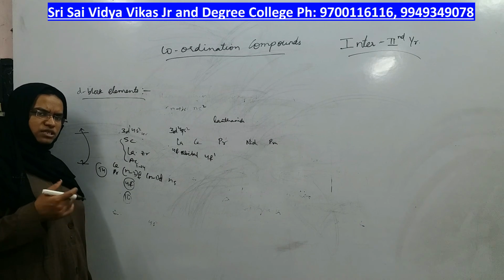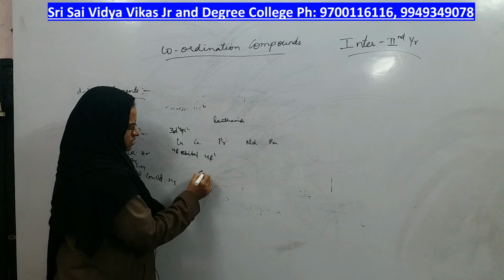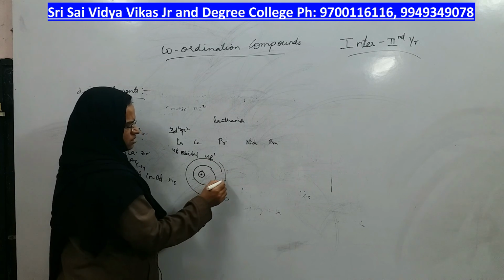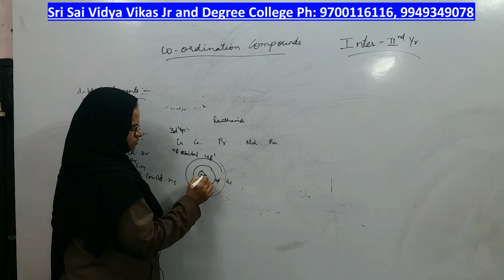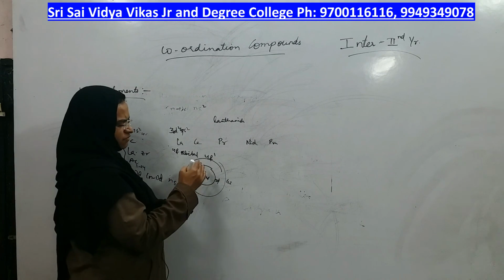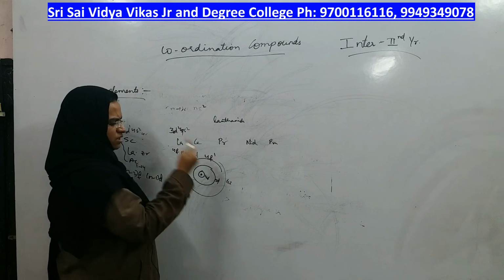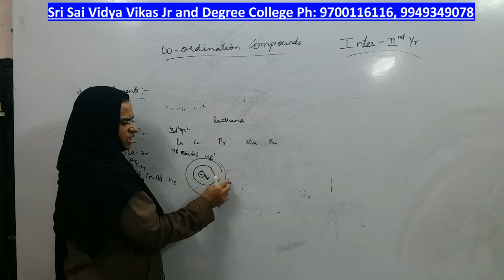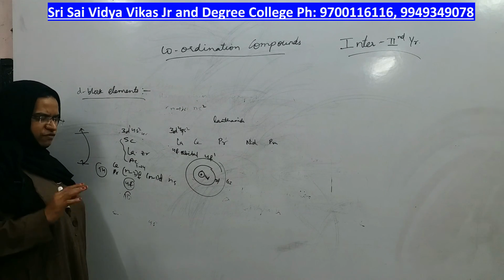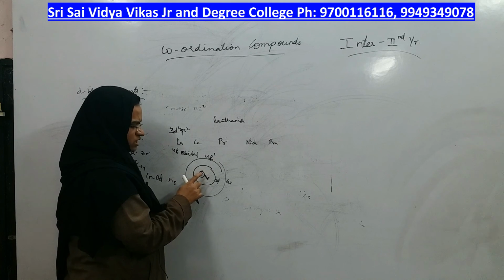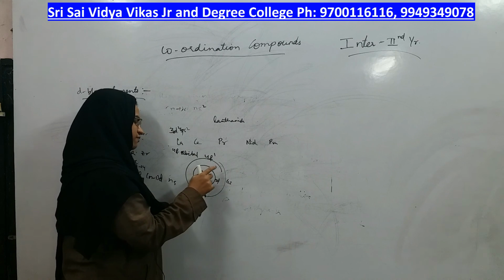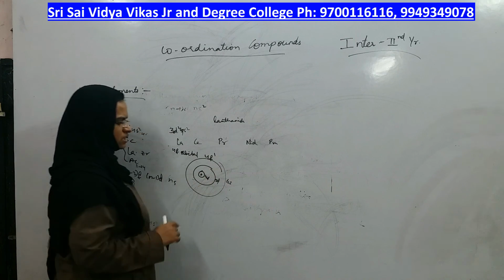that means they won't screen the attraction of the nucleus much. Therefore, as 4f is present, this is nucleus, first 4f is there, then 5d is there, then 6s is there, right. Who is present near to the nucleus? 4f, right. If 4f screened the nuclear charge, nucleus could not show its attraction on d and s, but 4f has poor shielding effect or poor screening effect. So if that is the case, nuclear charge cannot be hindered by 4f. So all the nuclear charge will fall on 5d as well as 6s.